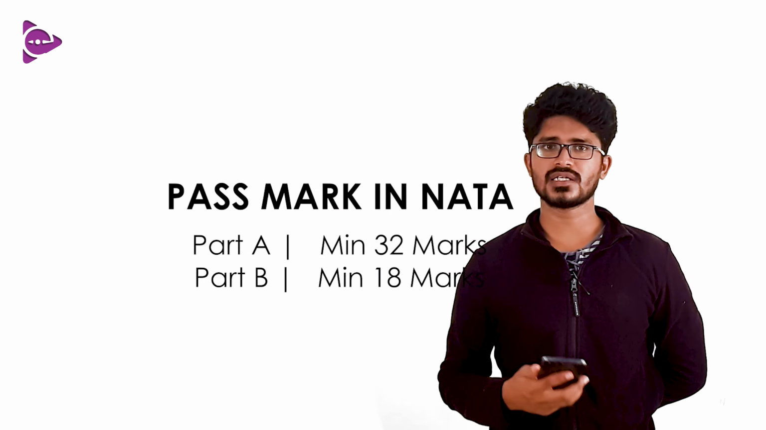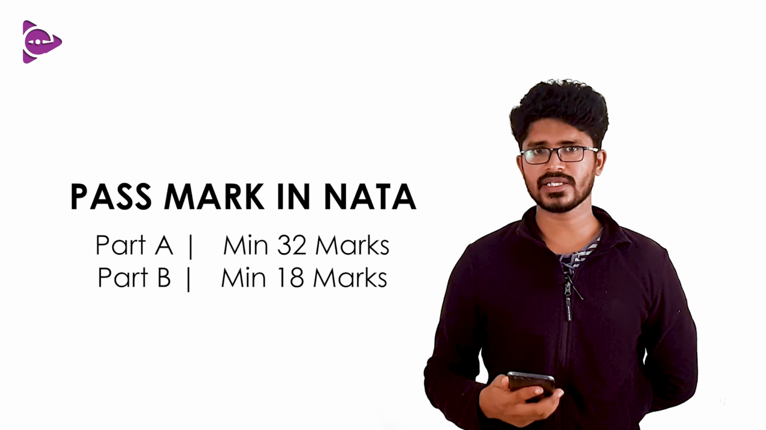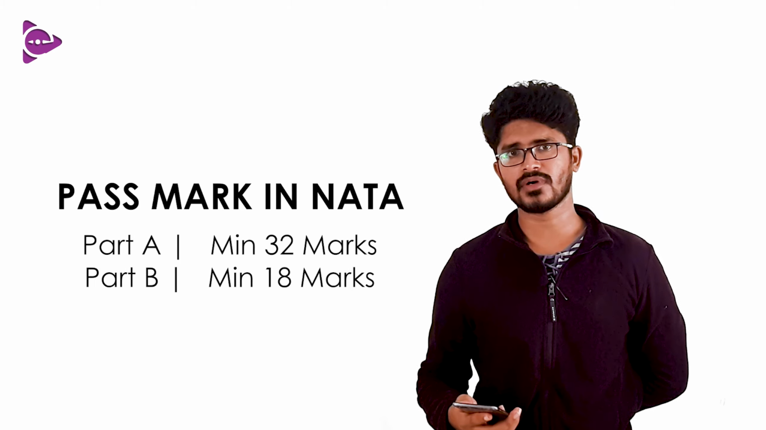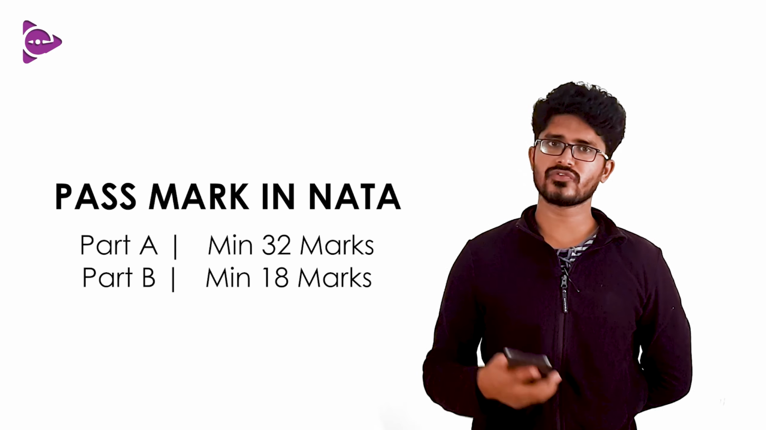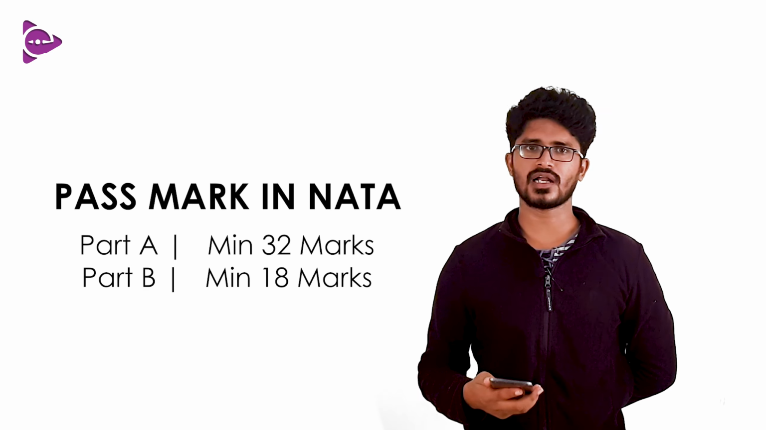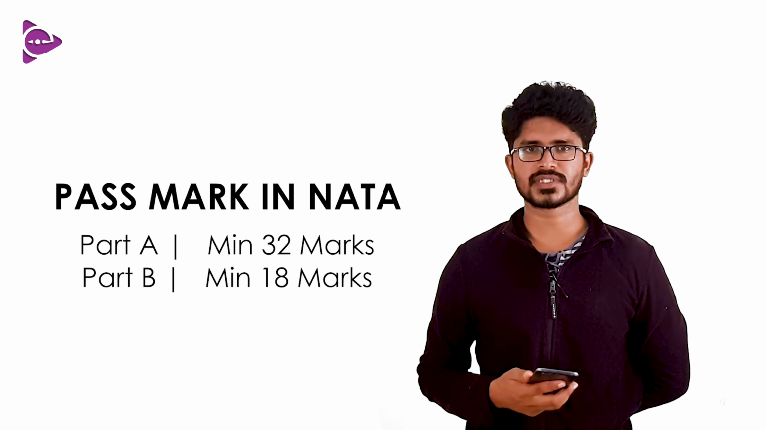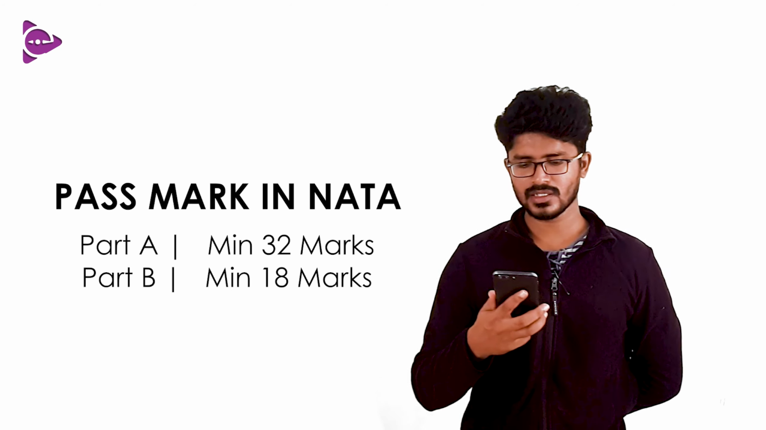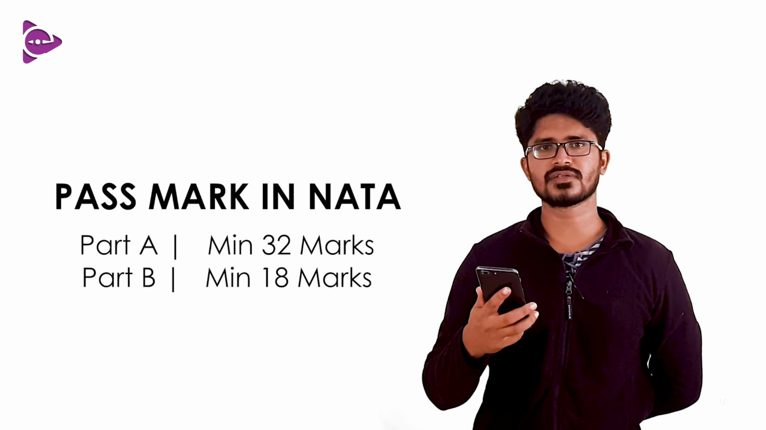In part A, you have to score at least 32 marks out of 125 marks. The part A total weightage is 125 marks and you have to score at least 32 marks to be eligible. Even if you are eligible in the overall mark, if you score less than the eligibility in an individual part, you are not eligible to study architecture. So keep in mind that you have to score at least 32 marks in part A and 18 marks in part B.